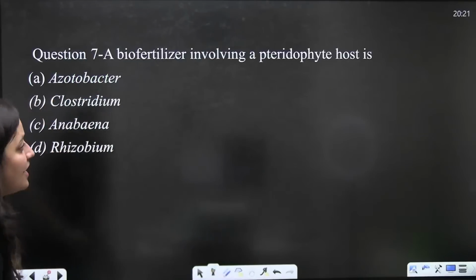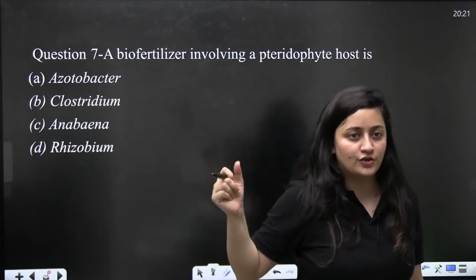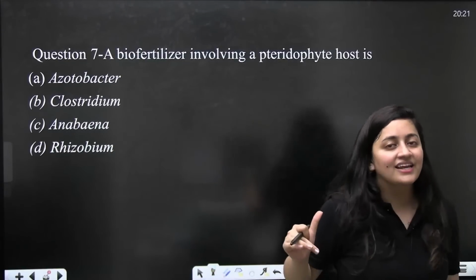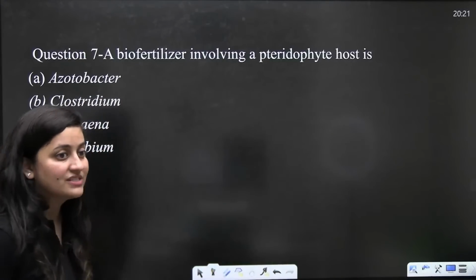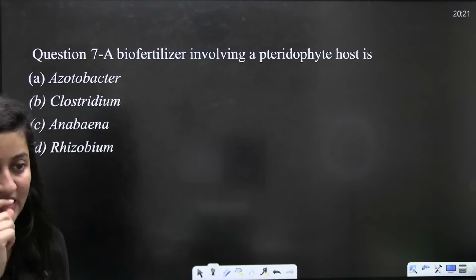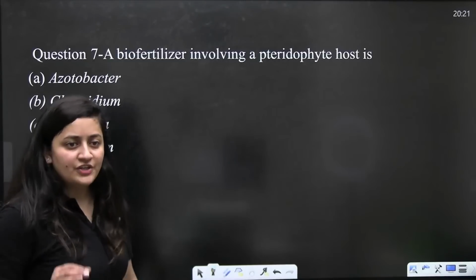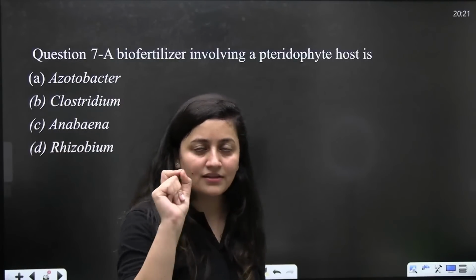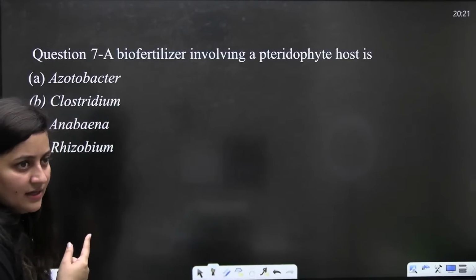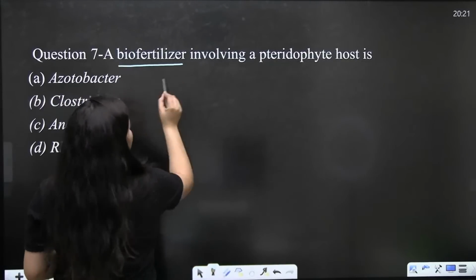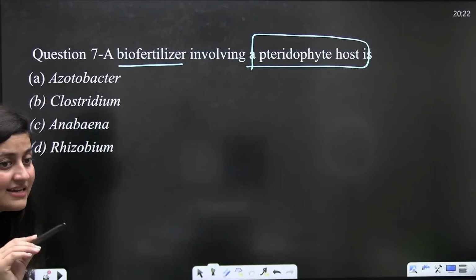Now the next question: a biofertilizer involving a pteridophyte host. I really like this question. A biofertilizer involving a pteridophyte host is, tell me. Definitely I'll explain other options also, but the third ventricle is just a name that you need to remember. Just answer it guys. Pteridophyte is the keyword here.